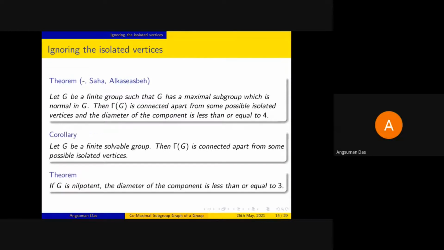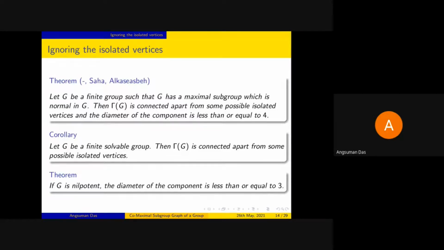Okay. So now certain results follow from this. That is, let G be a finite solvable group. Then, as we know, a finite solvable group always has a maximal subgroup which is normal in G. So it is connected if we ignore the isolated parts.